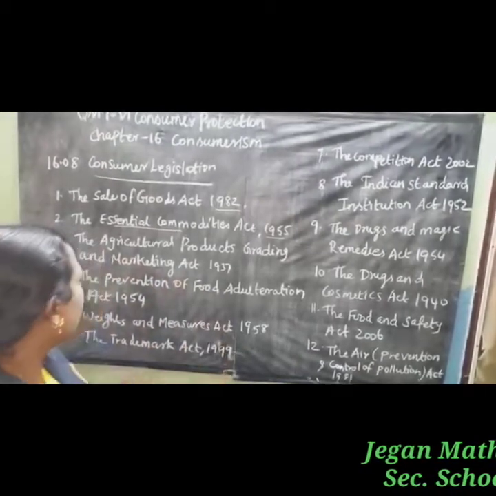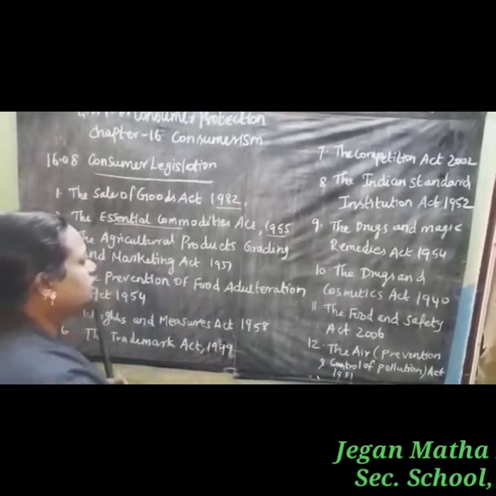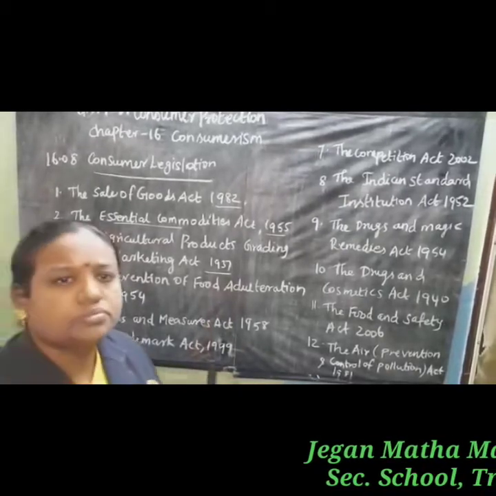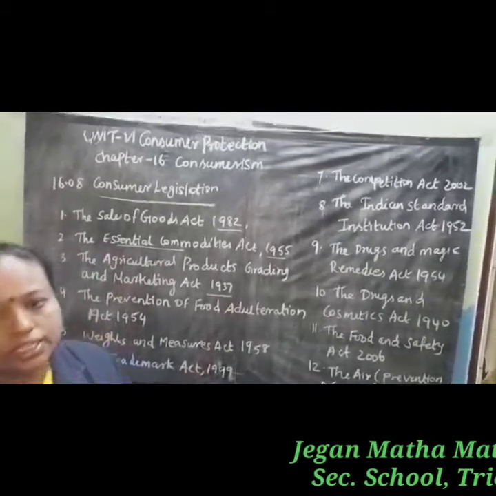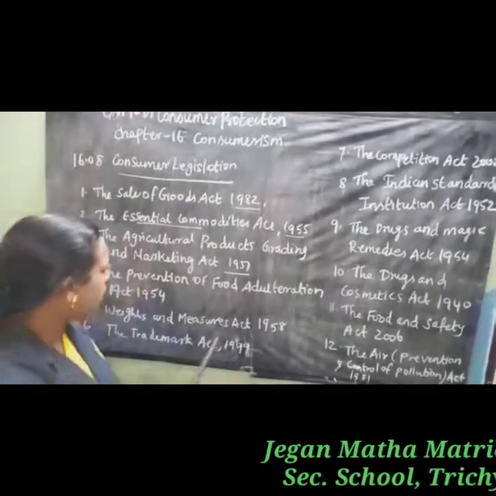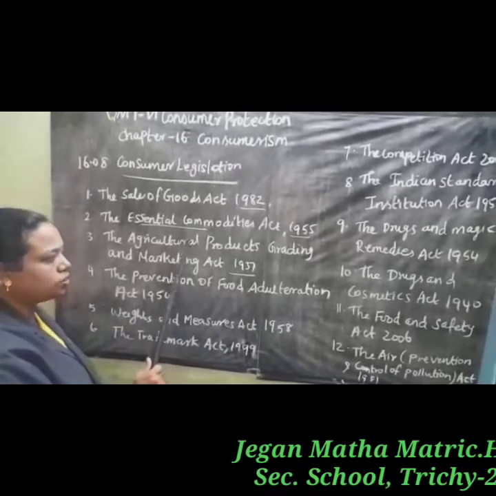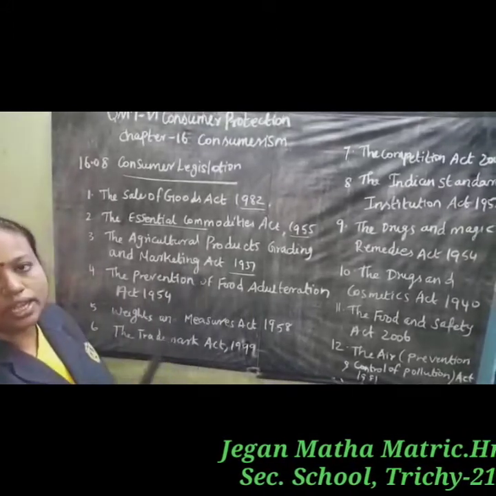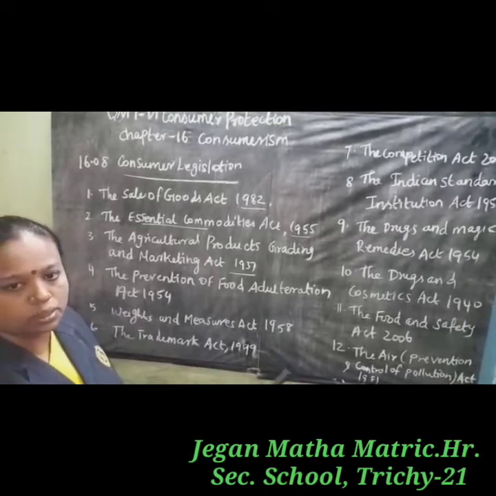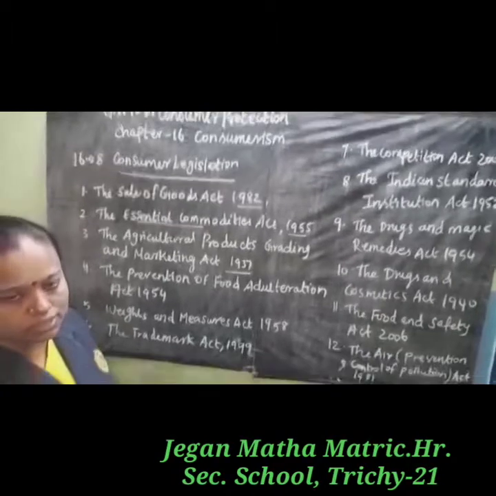The next point, the Agricultural Products Grading and Marketing Act 1937. What does it say? It ensures the supply of agricultural products or commodities of good quality to the consumers. We have to supply good quality products to the customer.